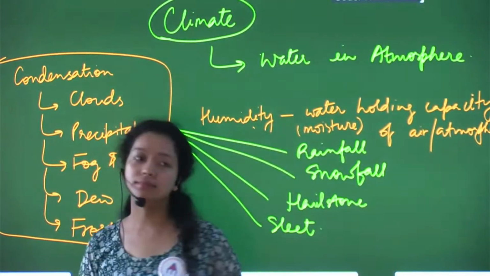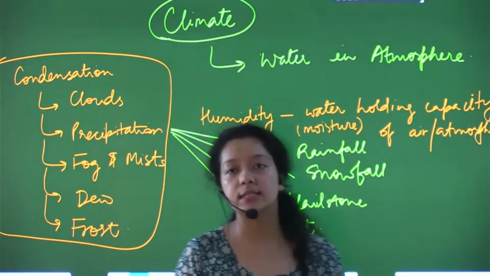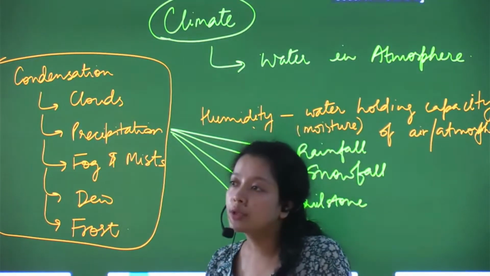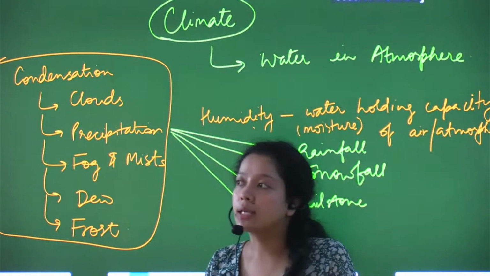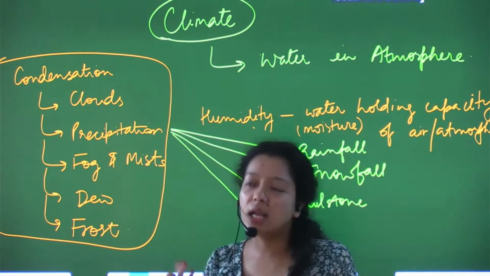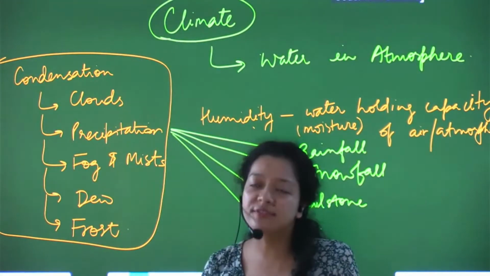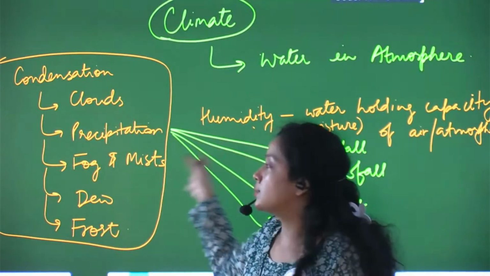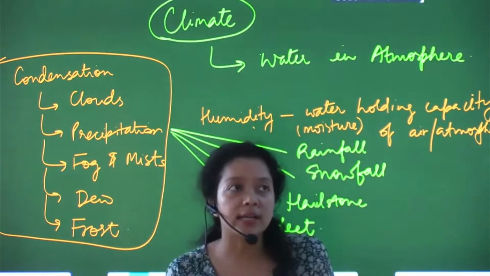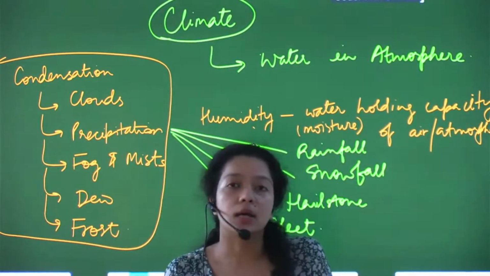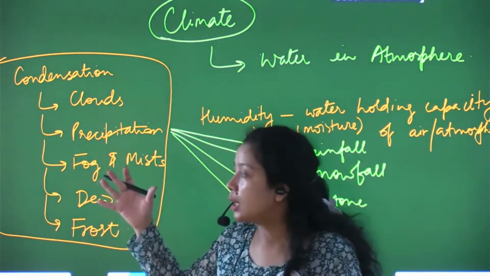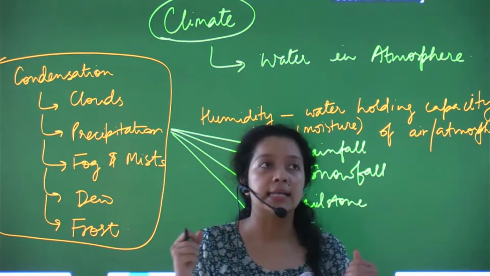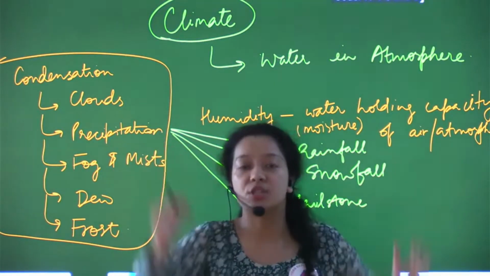Then fog and mist. There is a very subtle, very small difference between fog and mist. They both remain the same in their formation and everything, but there's just a small difference, which we'll talk about later. First, just see what fog and mist are. Now the water holding capacity of the atmosphere has reached its potential. Fine.